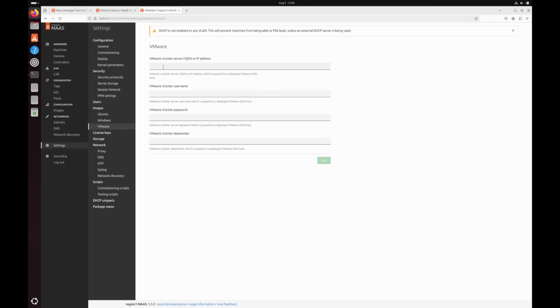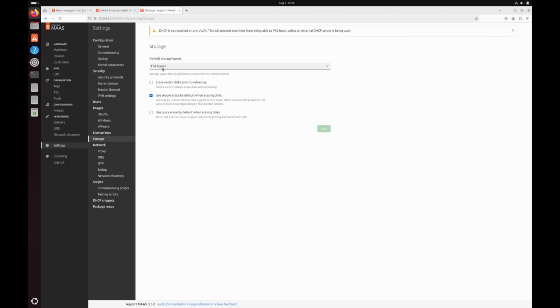You can put your ESXi's vCenter server, so once provisioned it will talk to the ESXi server which is mentioned in here. Under storage, you can choose the layout of the storage to be formatted on the bare metal servers, in our case the shell VMs. If you want to format your machines using the logical volume manager, you can choose that, and there are a bunch of other options available as well.